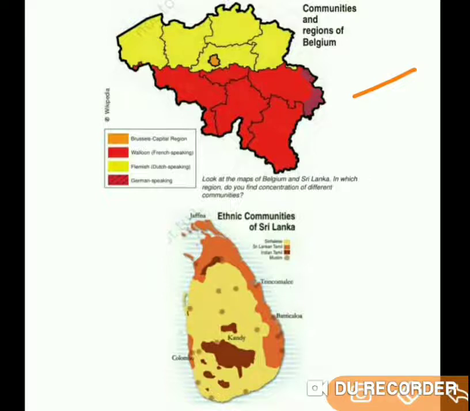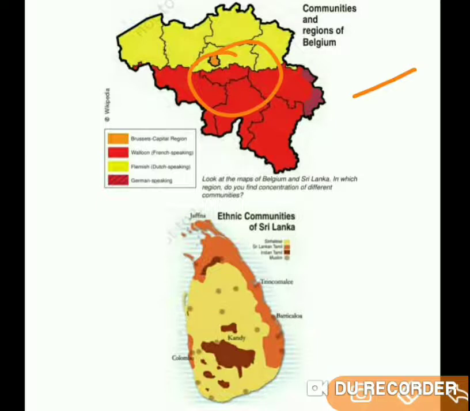As they are in majority in Belgium, they can impose their powers, they can enforce their laws on the minority communities such as French and German. But this can take further steps in Belgium, in Brussels. In Brussels, the French people are in majority and Dutch people are in minority. So here what can be done? The French people can use their numeric majority and they can force their will and powers on the Dutch people.